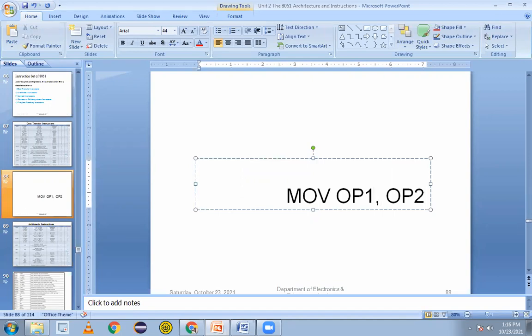Normally we have operand 1, comma, operand 2. The meaning is that this is called the destination. Destination means where the data should go. I'm transferring from one point to another point. And this is called the source operand. Source means from where I'm taking that data.